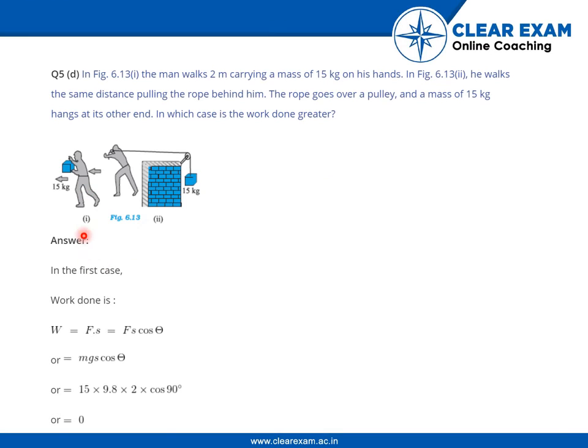In the first case, that is in this case, the work done is Fs or Fs cos theta. Now F is given here as mg. So mg s cos theta. Now theta is 90 degrees in this case, and cos 90 eventually boils down to 0. So the work done in the first case is 0.